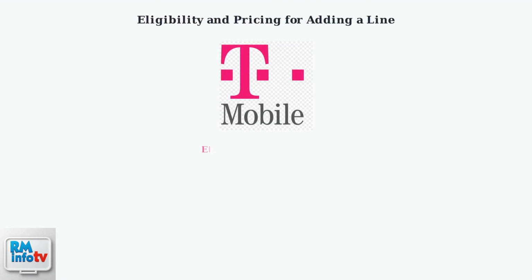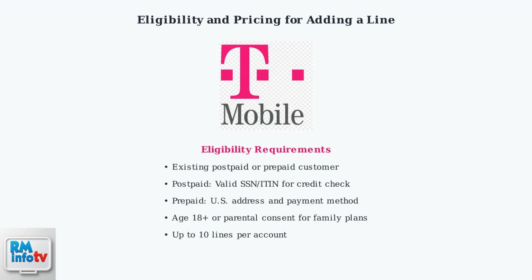To add a line on the T-Mobile app, you need to be an existing postpaid or prepaid customer. For postpaid plans, you'll need a valid SSN or ITIN for a credit check. Prepaid options require fewer details but still need a U.S. address and payment method. Users must be 18 or older or have parental consent for family plans, and you can add up to 10 lines per account.